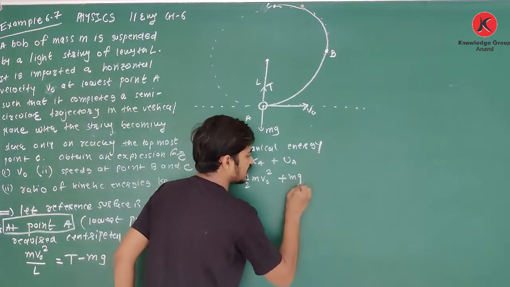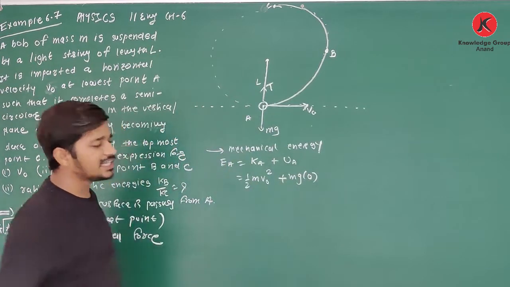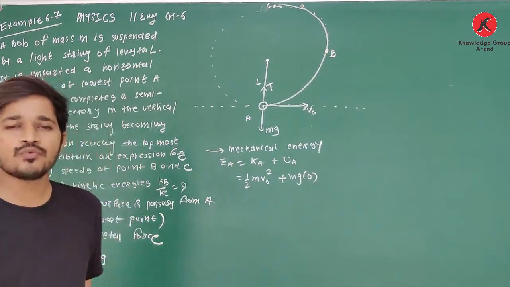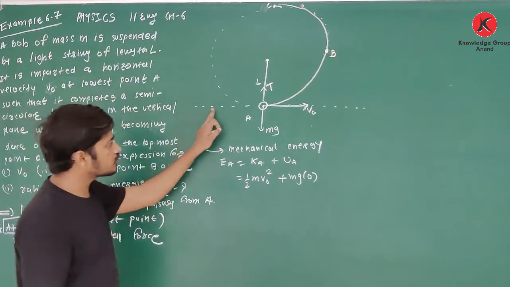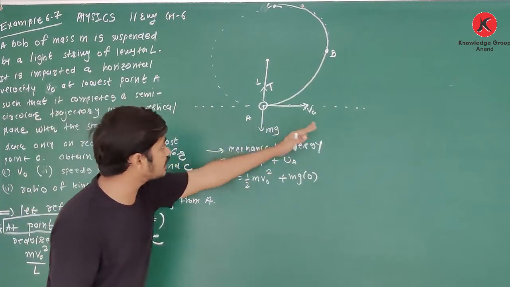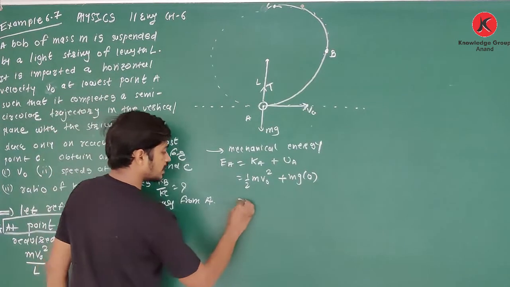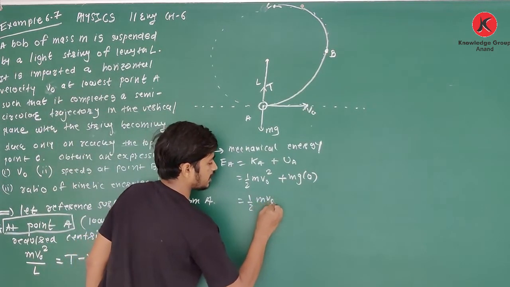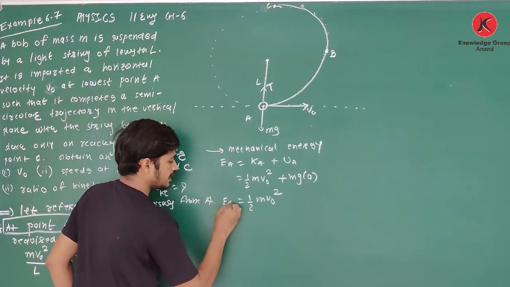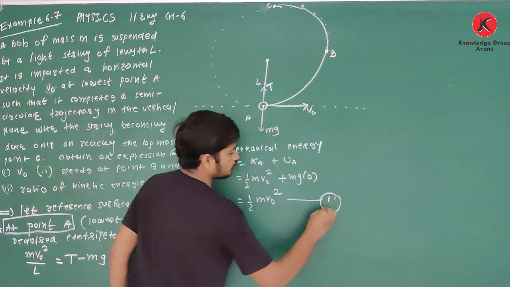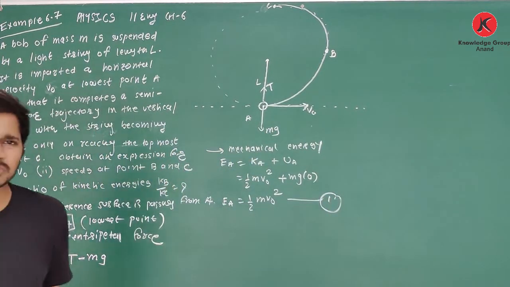Here at point A, we are taking potential energy 0 because the reference surface is passing through point A. So EA is equal to half m v0 squared. Equation number 1. Clear about this?